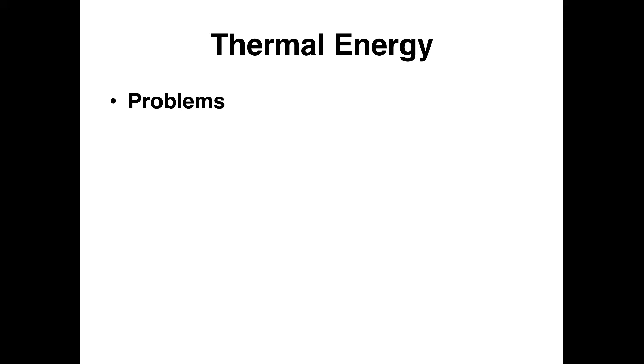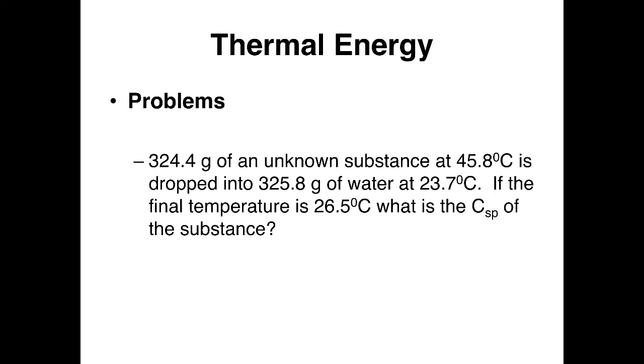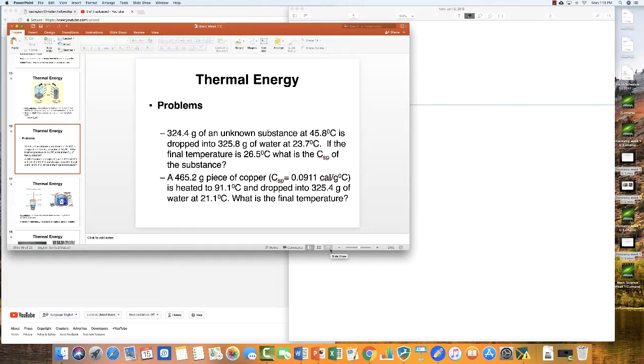So let's take a look at these heat calculations. 324 grams of an unknown substance at 45.8 degrees centigrade is dropped into 325.8 grams of water at 23.7 degrees centigrade. If the final temperature is 26.5 degrees, what is the heat capacity of this unknown substance? Well, let's take a look at how we would go about doing this.